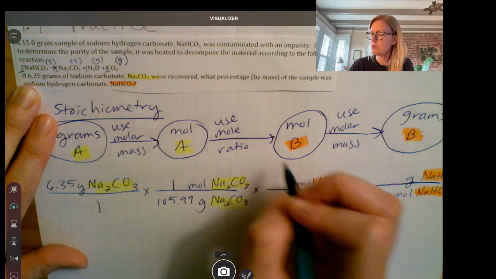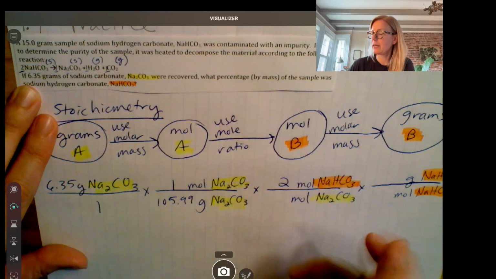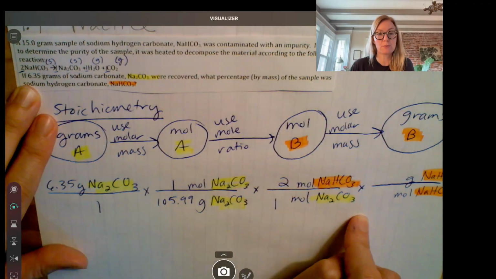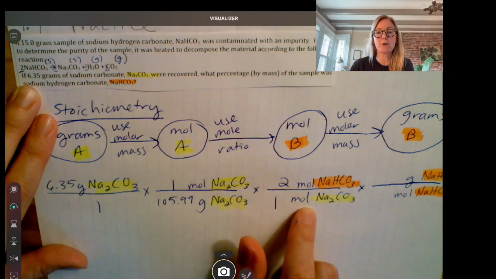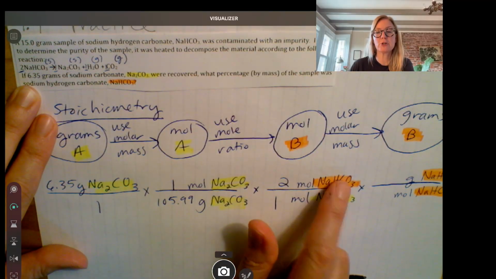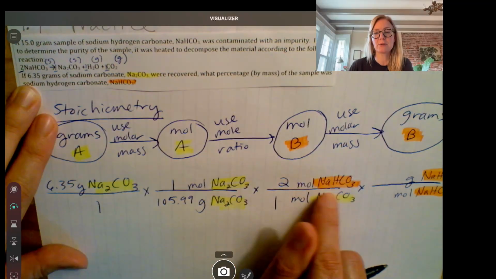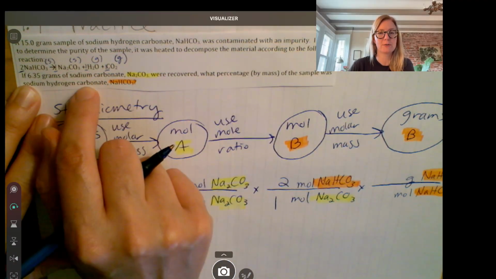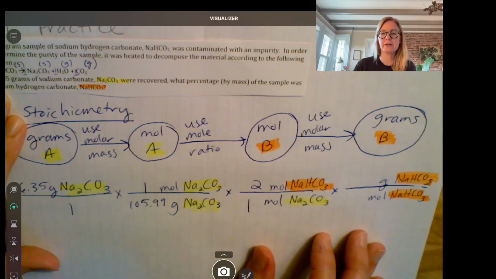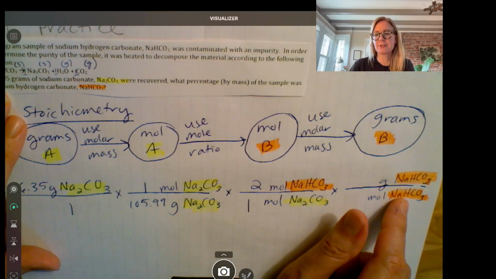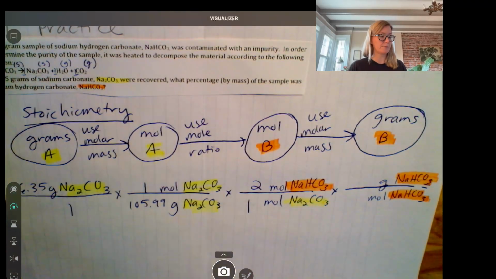For every 2 moles of NaHCO3, because that's its coefficient, we get 1 mole of Na2CO3, because that's its coefficient, okay? So for the mole ratio, you look at the coefficients for each substance. Be sure you have your units written out before you try to figure out the numbers. Without this written down, I don't know what coefficients to look at. Write down all of this, then fill in the numbers, all right? And then the last factor is the molar mass, okay? This time it's the molar mass of NaHCO3.